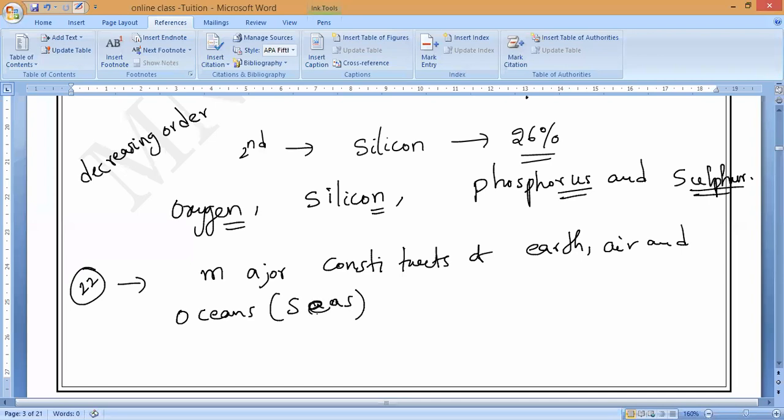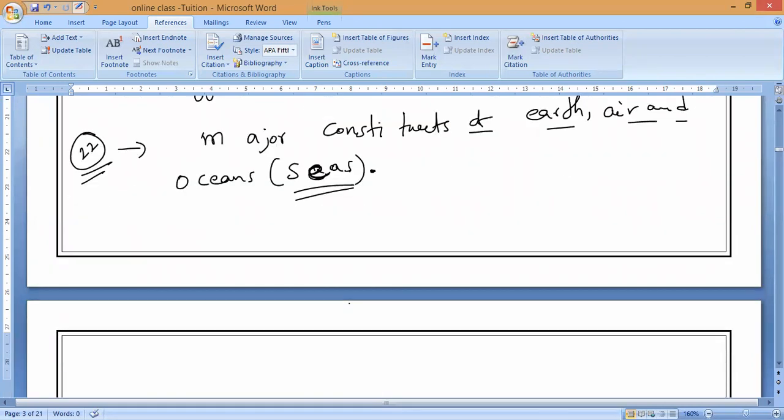Are they metals or non-metals? Non-metals. So maybe their count is very less, but the major constituents of earth, air and oceans are made up of non-metals only.